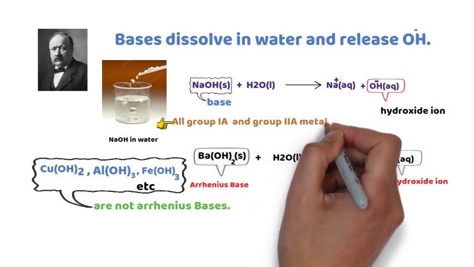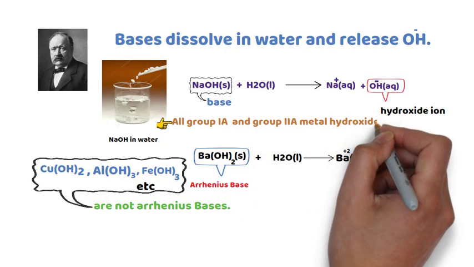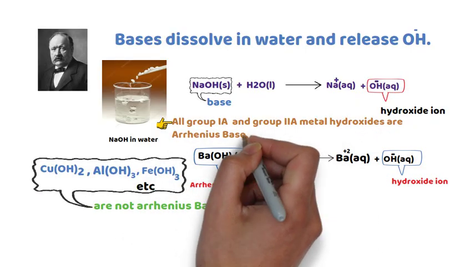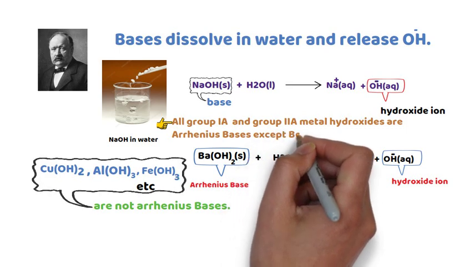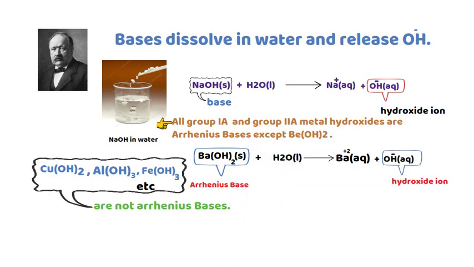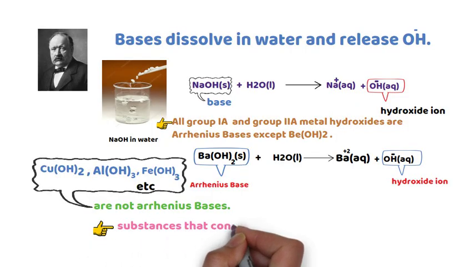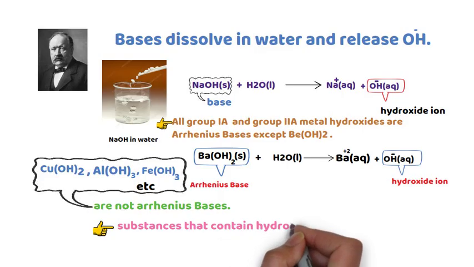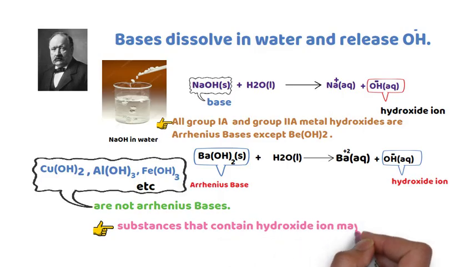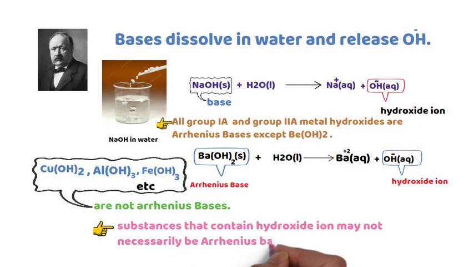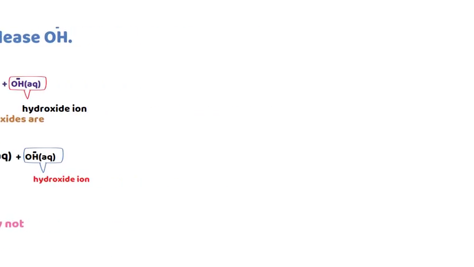All group 1A and group 2A metal hydroxides are Arrhenius bases except barium hydroxide. Therefore, substances that contain hydroxide ions may not necessarily be Arrhenius bases, as we have mentioned above, for example copper hydroxide and aluminum hydroxide.